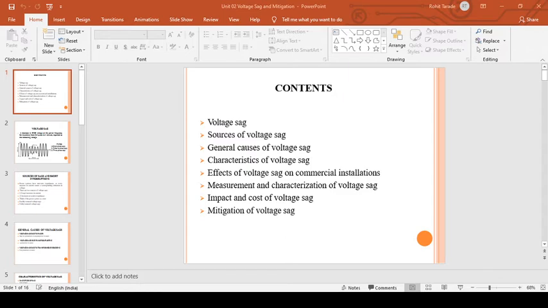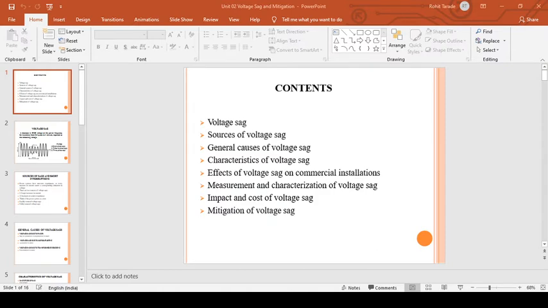So sources of the sag and short interruption. The power system has a non-zero impedance, meaning it has a certain amount of impedance. So every increase in the current causes a corresponding reduction in the voltage. And there are two sources of the voltage sag basically: large increase in the current due to the connected load, and increase in the system impedance. The major impedance source is the transformer. So basically the voltage sag has an effect on both sides, the utility as well as the consumer end.